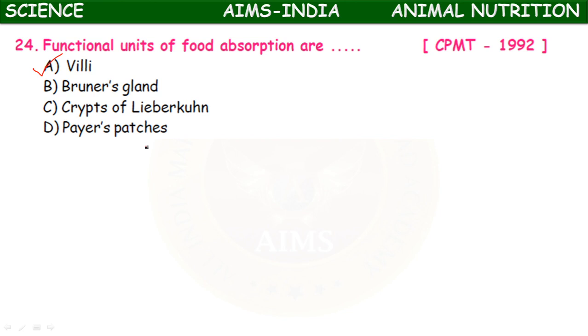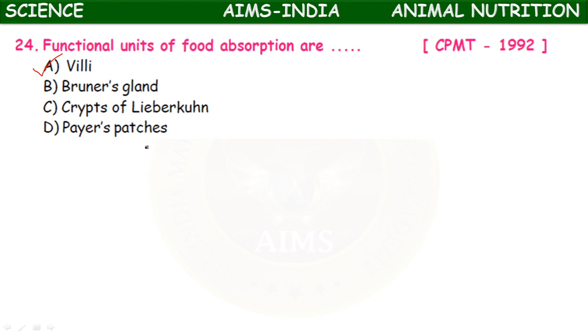Next, crypts of Lieberkuhn. Where are they present? Crypts of Lieberkuhn are also special types of cells which are present in the intestine. Next, Peyer's patches. What are Peyer's patches?